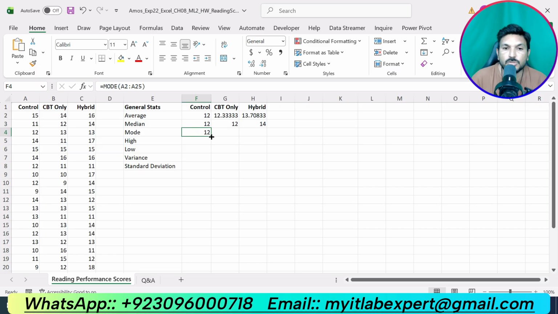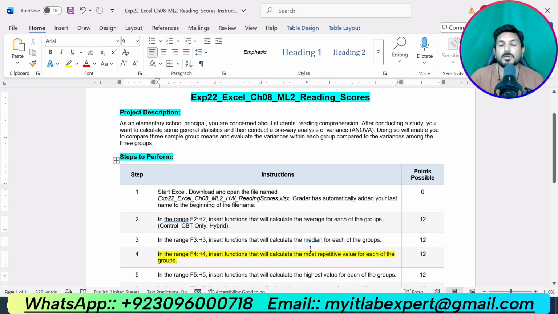Okay, now use the fill handle to copy the formula. So in CBT only 13 is the mode. In the hybrid we have the mode that is 14. Okay, so that is all about step number 4. So we have completed 4 steps for this assignment so far, and now we are supposed to do next step, that is step number 5.